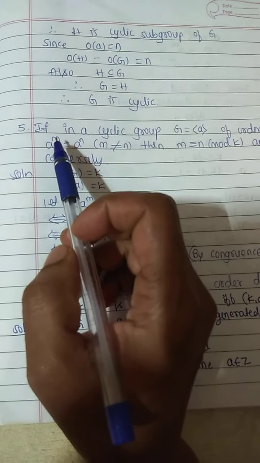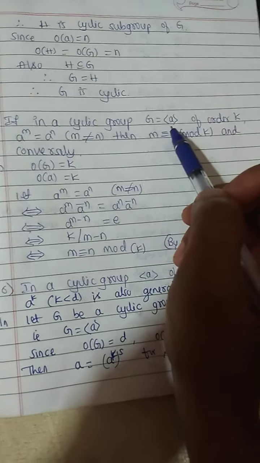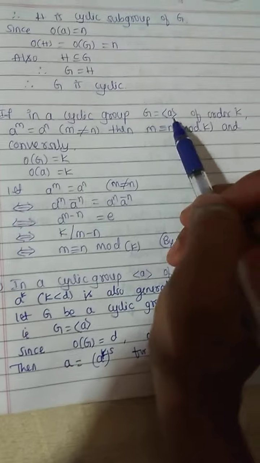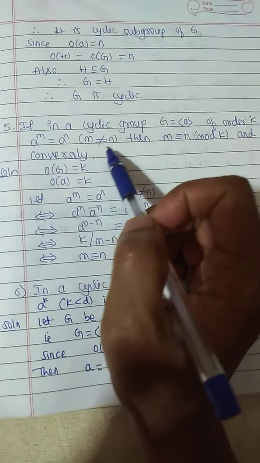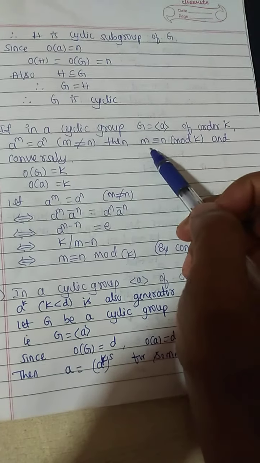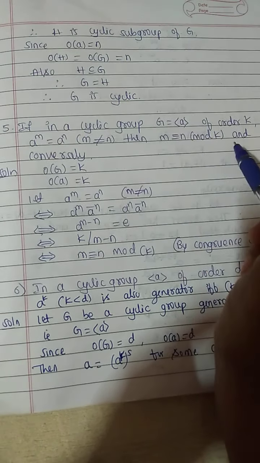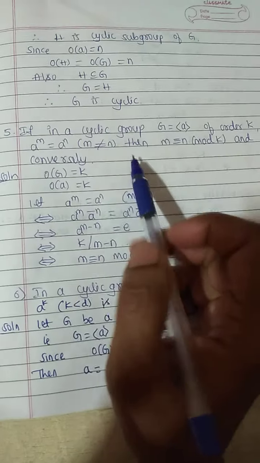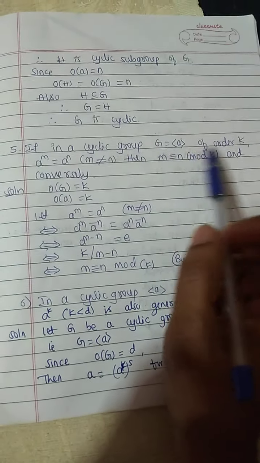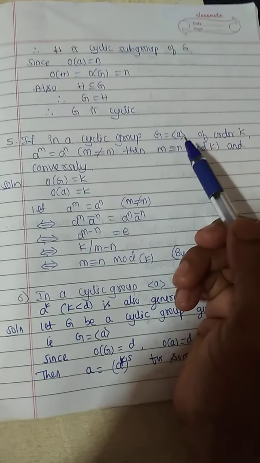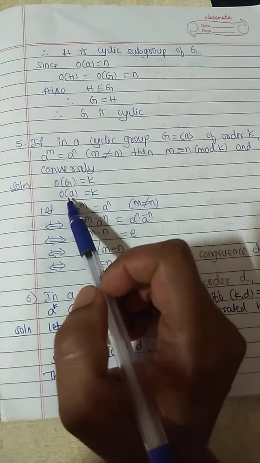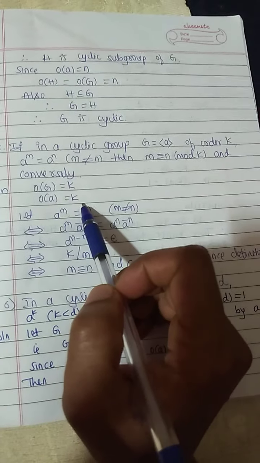Next, if in a cyclic group G equals generator a of order k, a power m equals a power n, m not equal to n, then m is congruent to n mod k, and conversely. The order of G equals k, given. a belongs to G, any element of G, then from the previous theorem we can write order of a equals k.